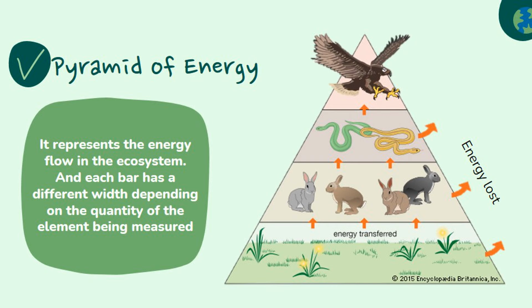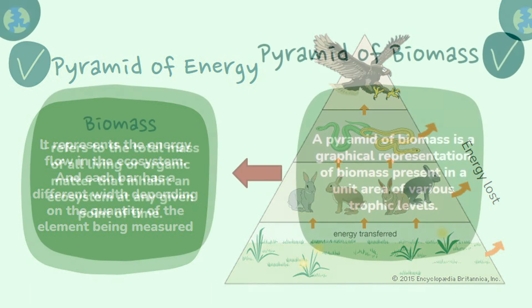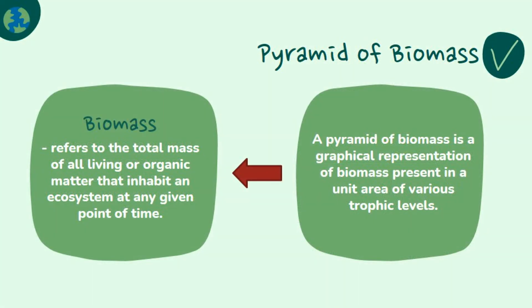A pyramid of biomass is a graphical representation of biomass present in a unit area of various trophic levels. In ecological terms, biomass refers to the total mass of all living or organic matter that inhabits an ecosystem at any given point of time. Therefore, this pyramid shows the relationship between biomass and trophic level, quantifying the biomass available in each trophic level of an energy community at a given time.